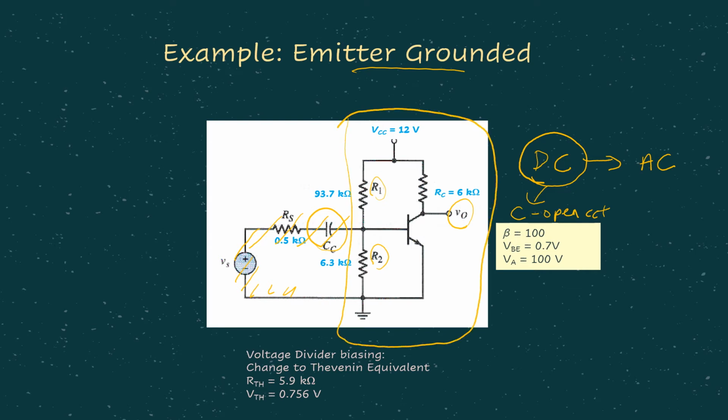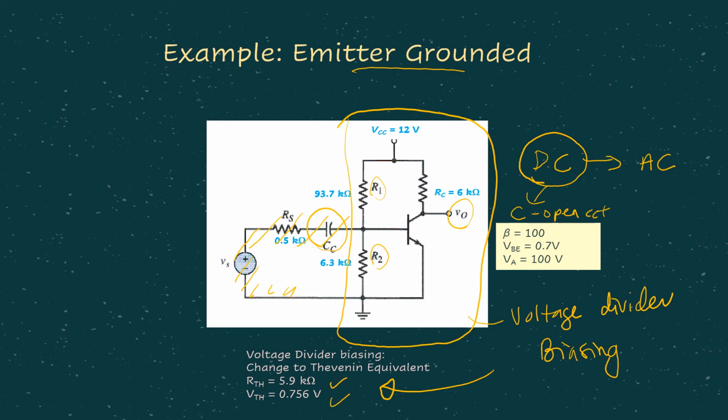As you can see here, it is actually the voltage divider biasing circuit. If you still remember when we covered the biasing circuit, in order to find the currents and voltages in this particular circuit, remember we need to find the Thevenin equivalent circuit, where we find RTH and VTH.